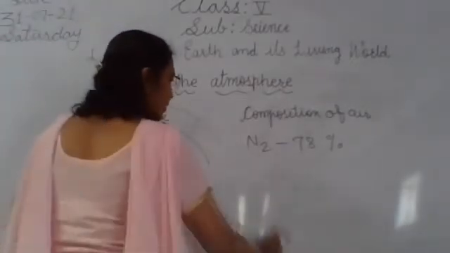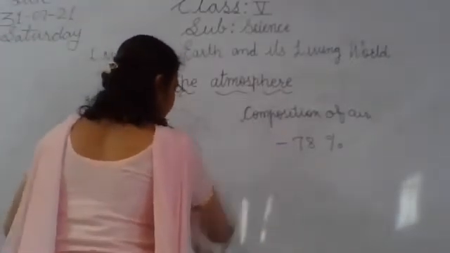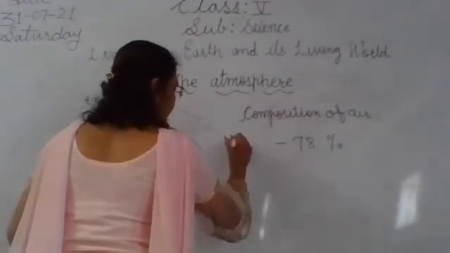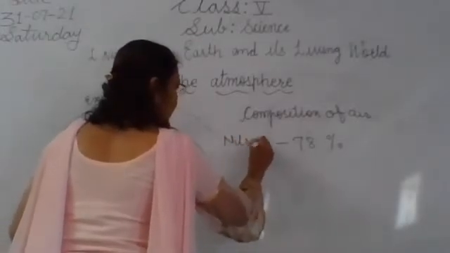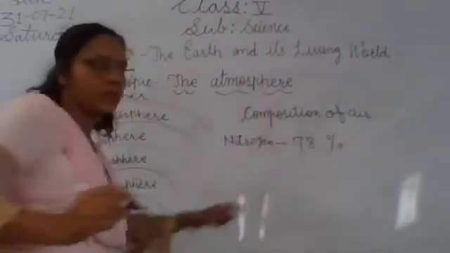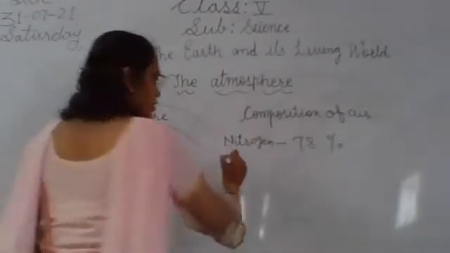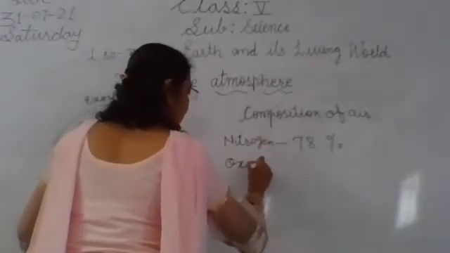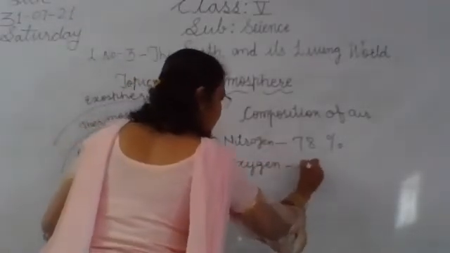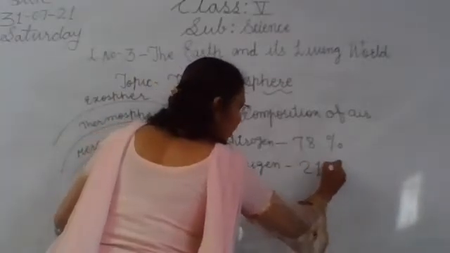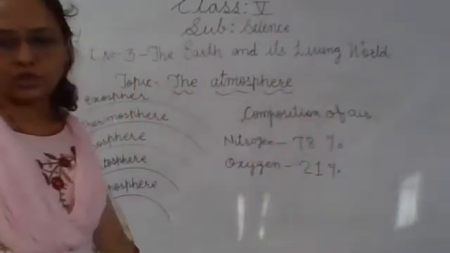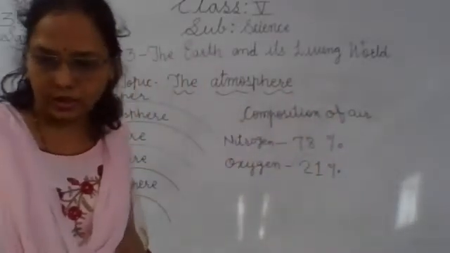So we write here the nitrogen. Its percentage is 78. Then oxygen. It is 21% of the air.